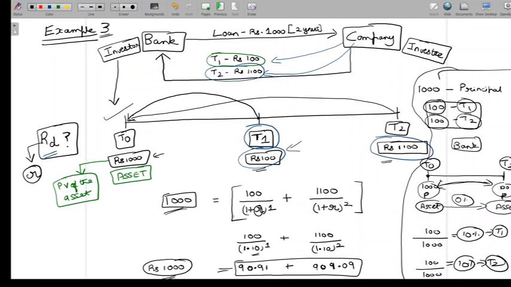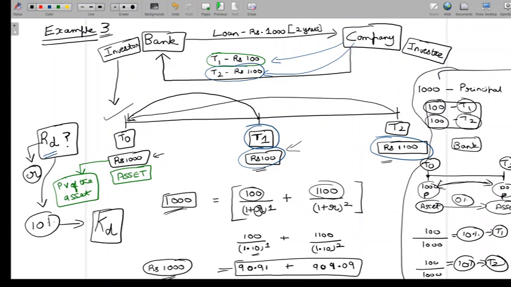So now here we can still use the same equation. The only thing is that we are looking at it from the perspective of the company. So 100 is a future cash flow associated with the liability, and 1,100 is also a future cash flow associated with the liability. If I discount both of these cash flows to present value, obviously using 10%, I'm going to get 1,000. So that would mean 10%, which is the return on debt investment, is also the cost of debt. So my return on debt investment is 10%, and I know that this is also the cost of debt finance.